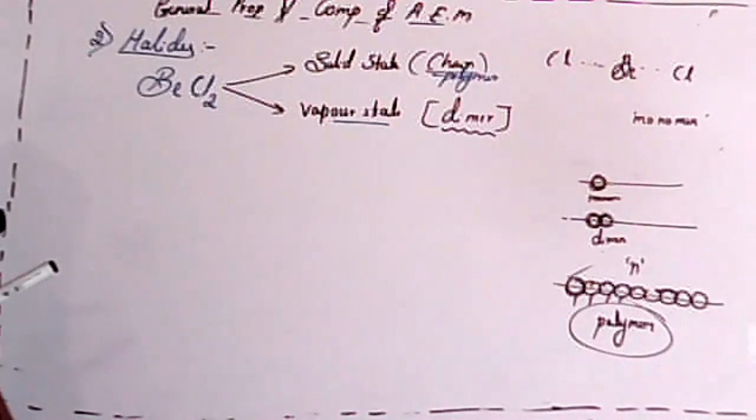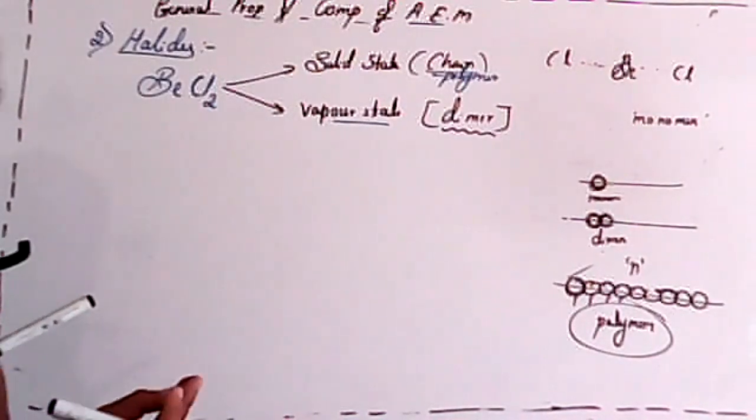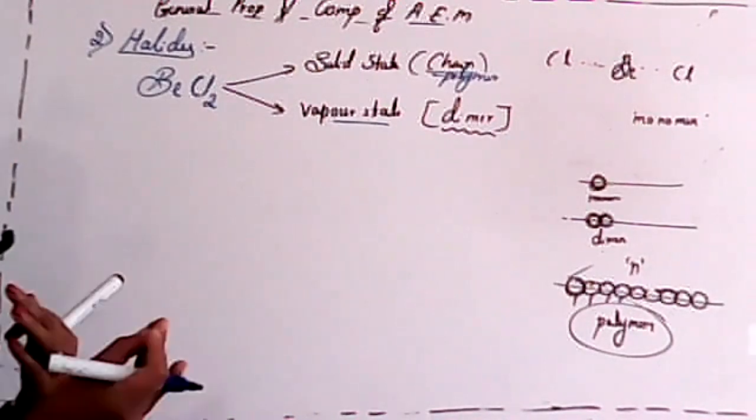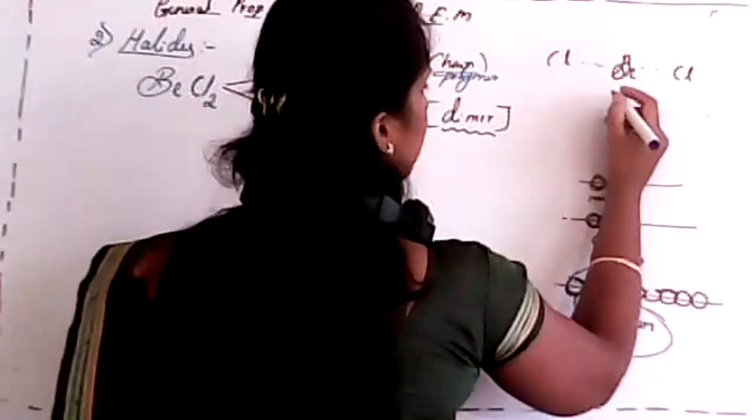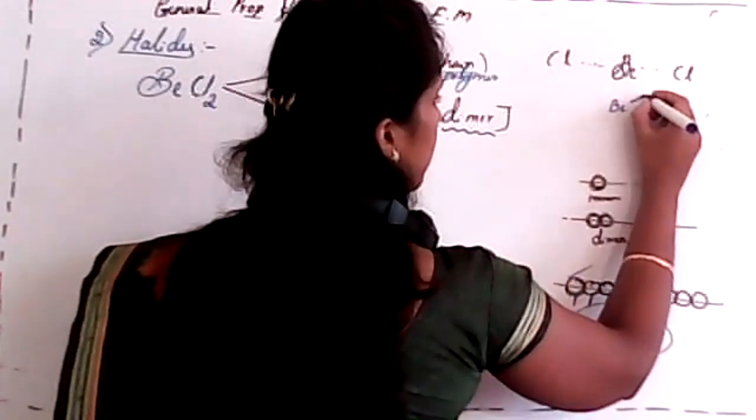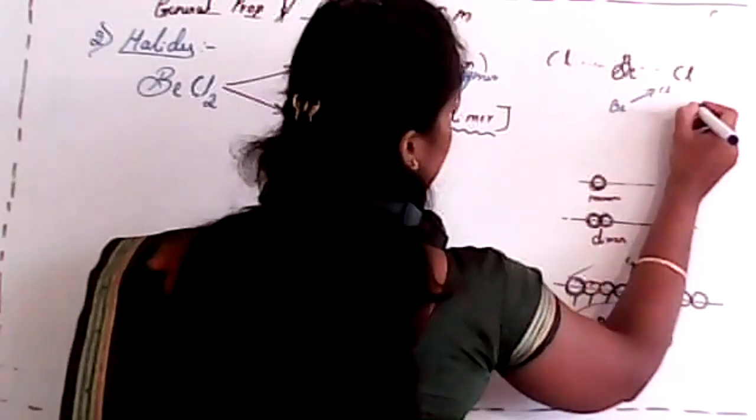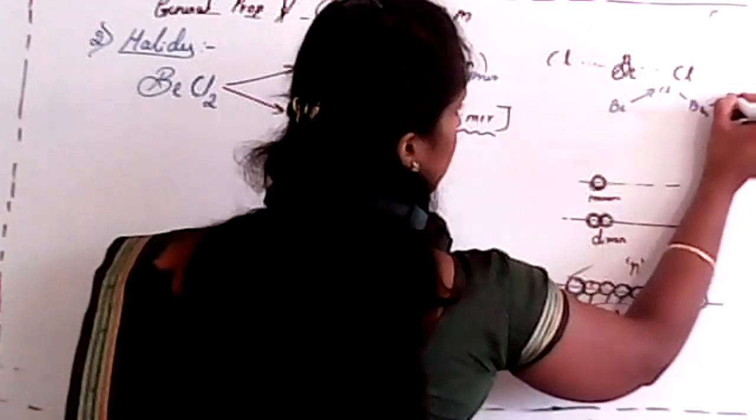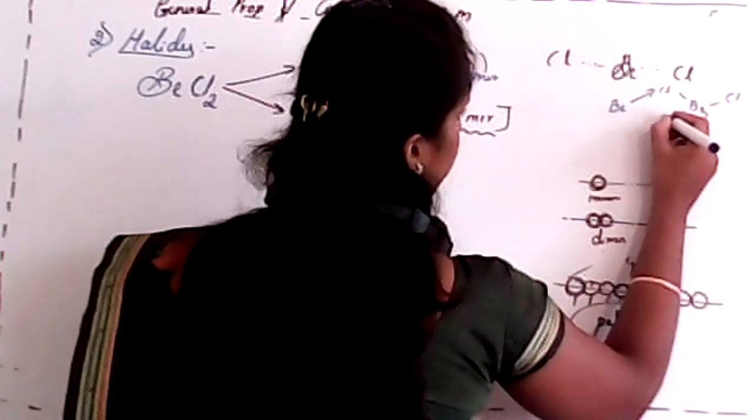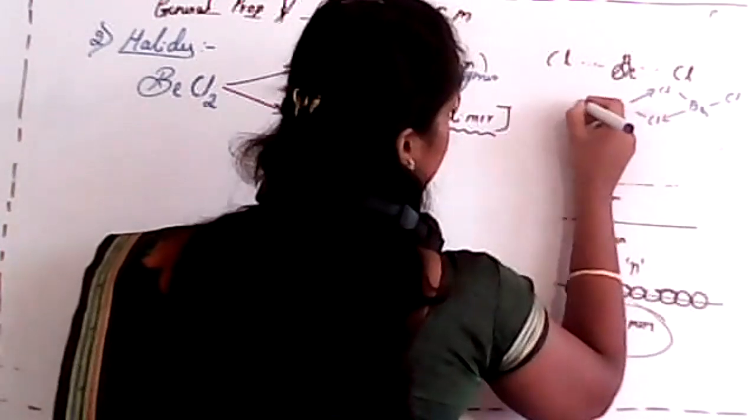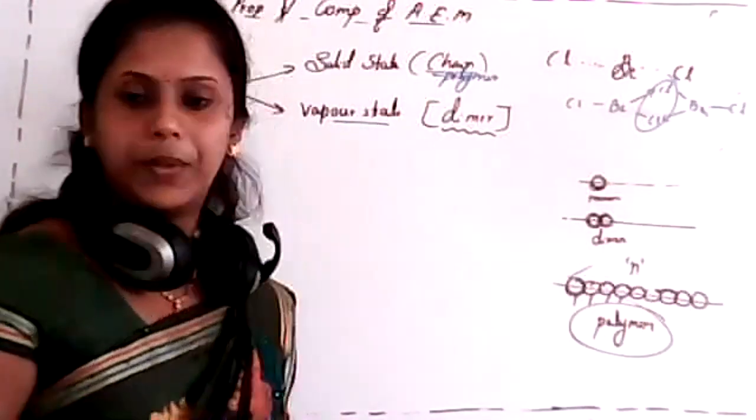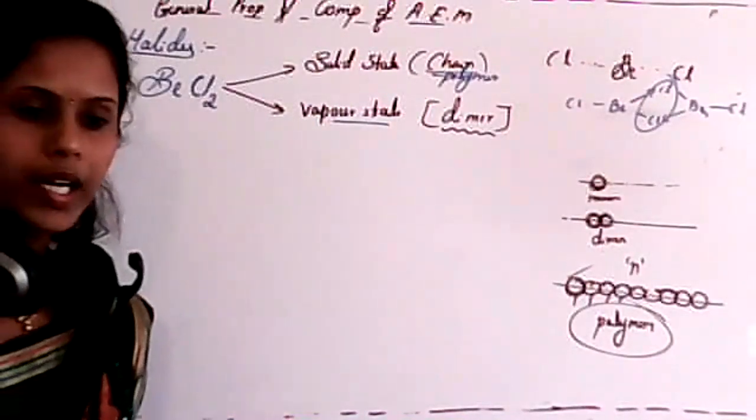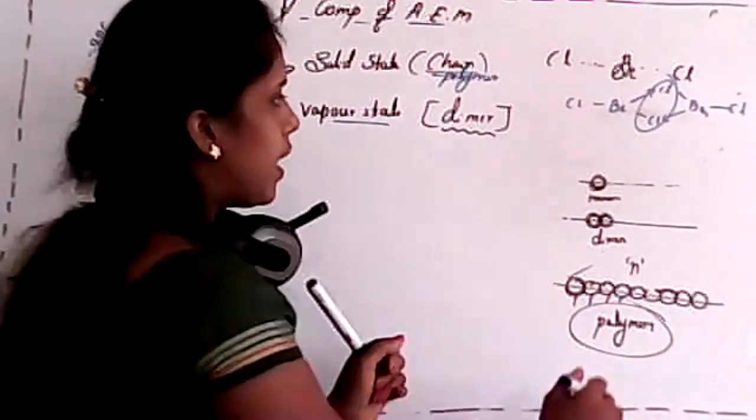One thing I forgot to tell. In the case of beryllium chloride, it has a bridge, that is a chloro bridge. See, I'll draw here. Beryllium, and here chloride, and beryllium and chloride, and here it is chloride and this one is chloride. See, student, it has a chloride bridge. Is it clear? It has a chloride bridge.